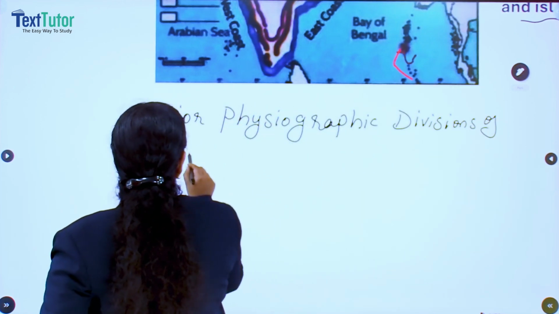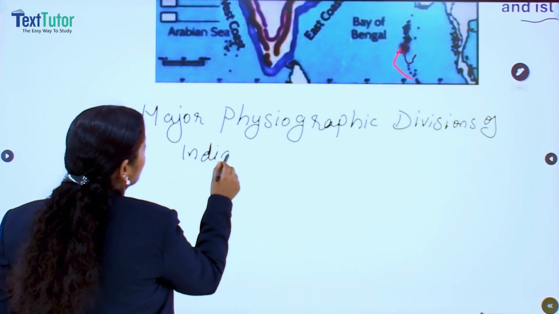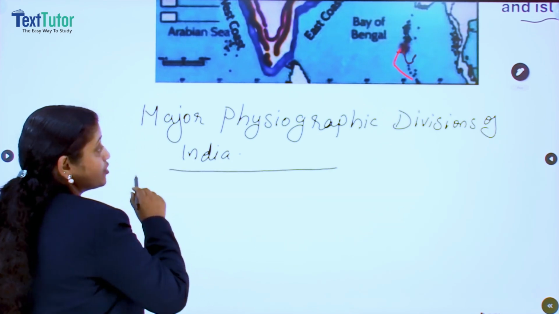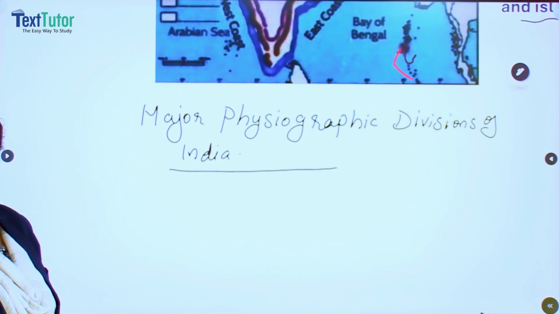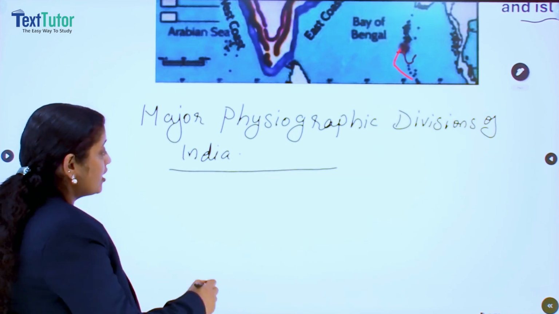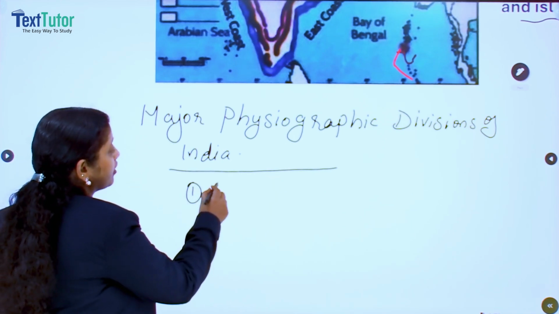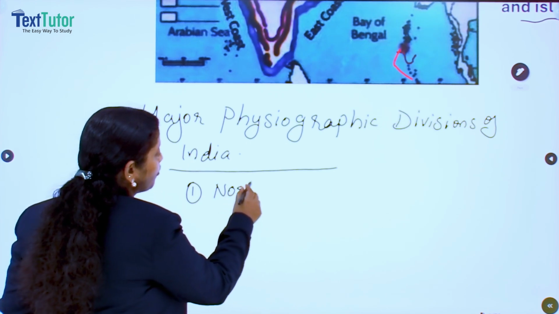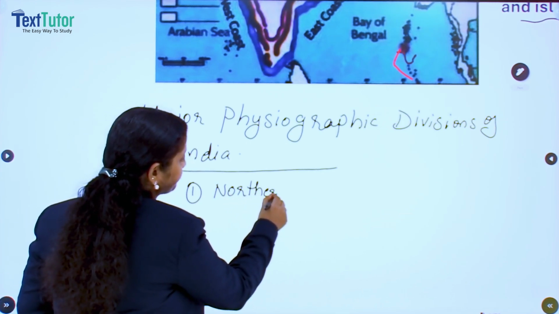For easy understanding or for our easy learning purpose, the geographical diversity of India is divided into various physiographic divisions. Starting with the first one, the Northern Mountain System.